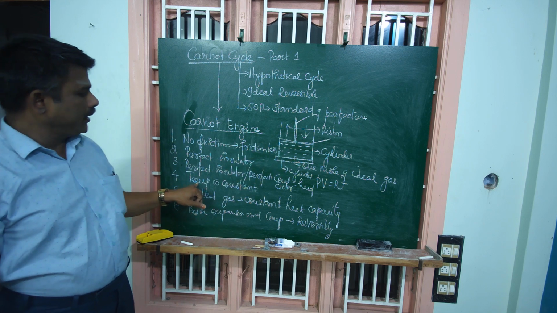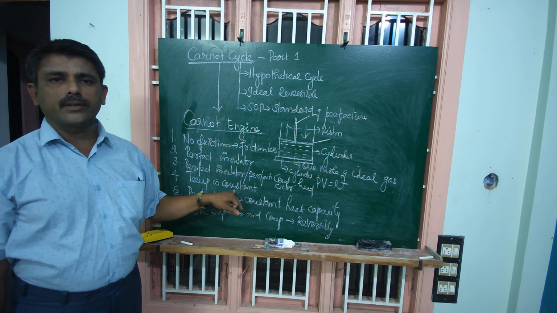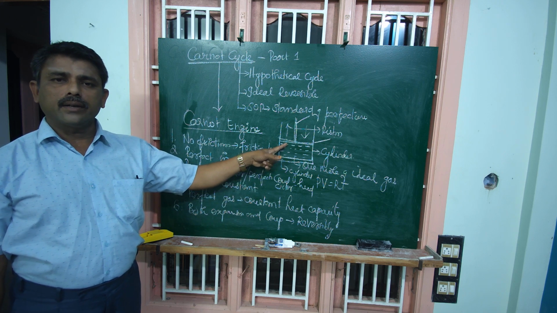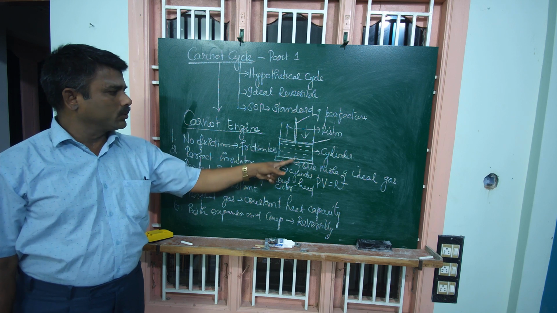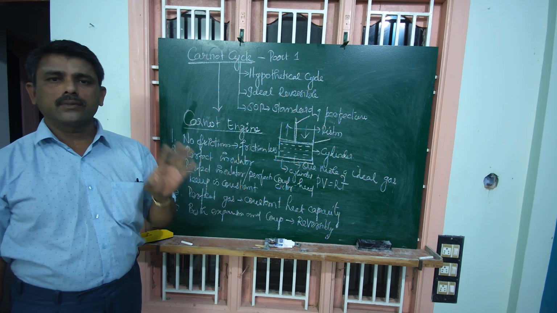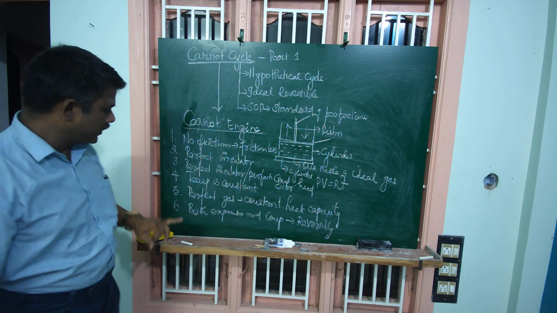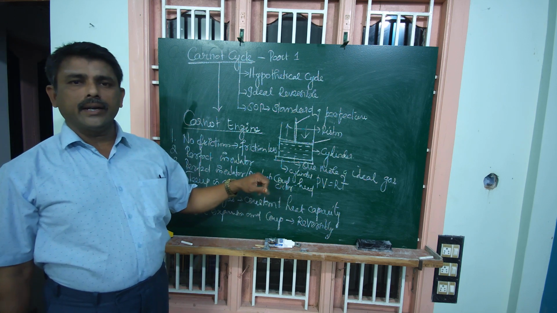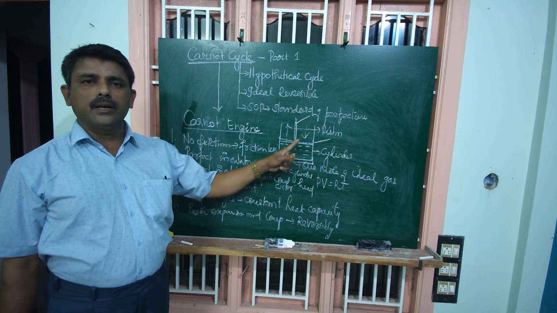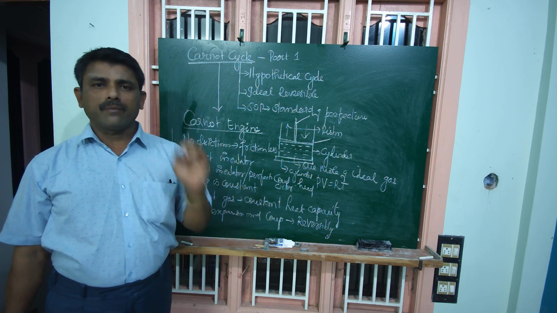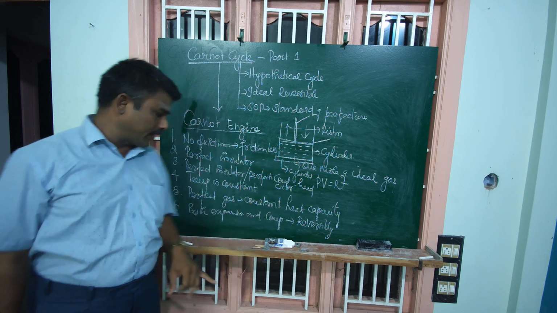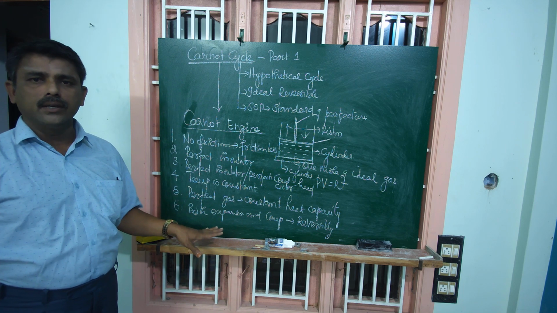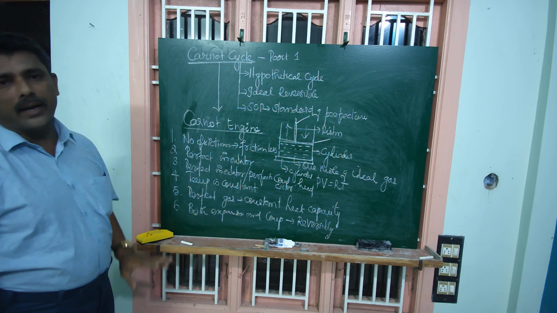Fourth assumption, temperature is constant during the transformation of heat from source to engine. Similarly, during the transformation of heat energy from engine to sink, the temperature of the source as well as the sink is perfectly constant. Next, the working fluid used to transfer energy from source to engine, and similarly engine to sink, will be a perfect gas with constant heat capacity. And 6, both compression and expansion processes are highly reversible. These are all the assumptions.